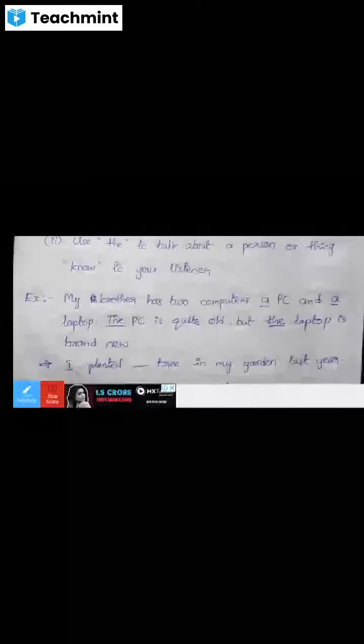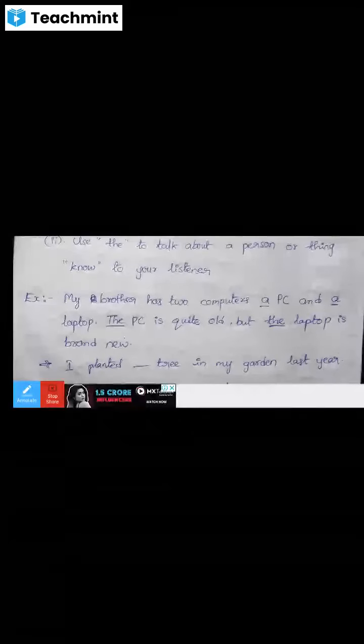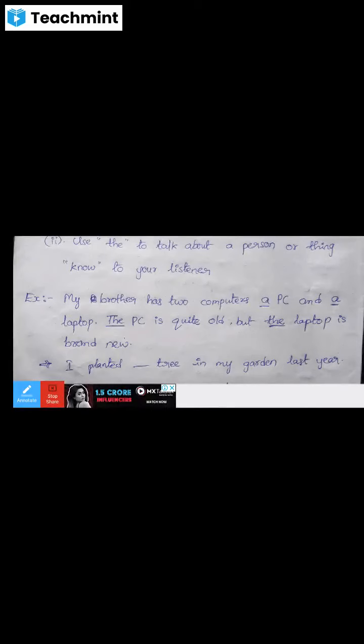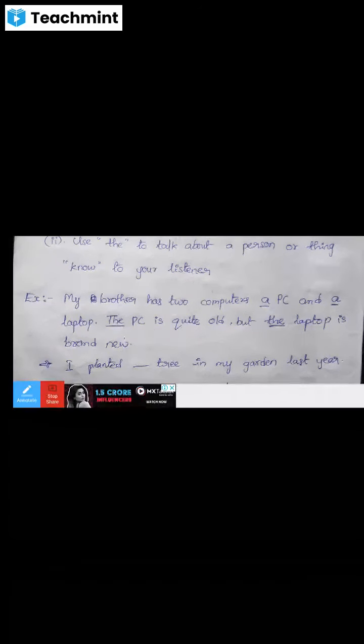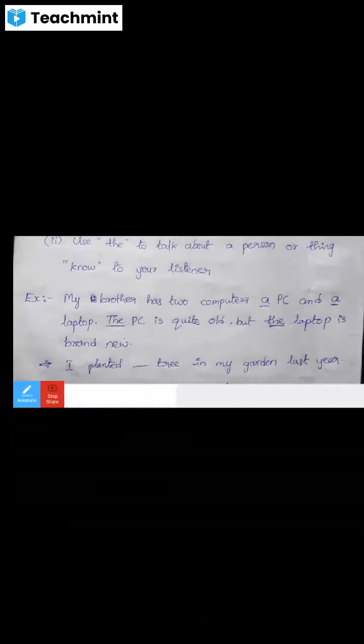So right. Read your textbook and find nouns. Then pronounce them loudly, and you can identify whether the word begins with a consonant or vowel sound. If the word begins with a consonant sound, then you can write a. If the word begins with a vowel sound, then you can use an. So write more examples of these indefinite articles.